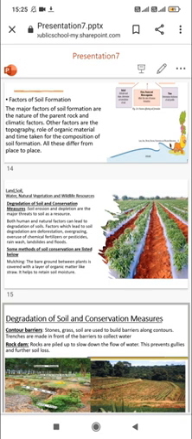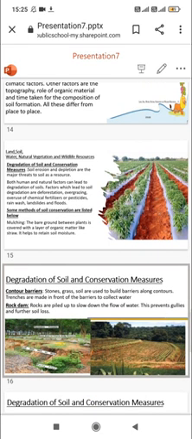Okay, so class, as we know, soil erosion and depletion are the major threats to soil as a resource. Soil erosion is the removal of the top layer of the soil, and if the top layer is removed, then the soil becomes infertile, and as a result the land becomes barren.